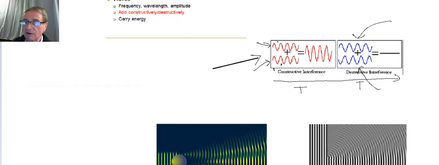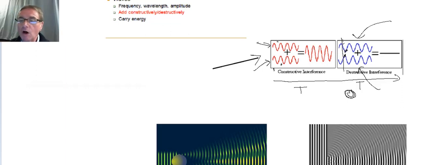So if I look along the timeline down at the bottom in the x coordinate, if I look at one particular position here, say right here, the value of the top wave, if I add that to the value of the bottom wave, I'm going to get algebraically 0. If I add this trough with this crest down here, what am I going to get? I'm going to get 0.